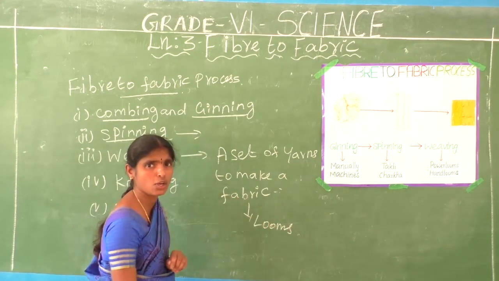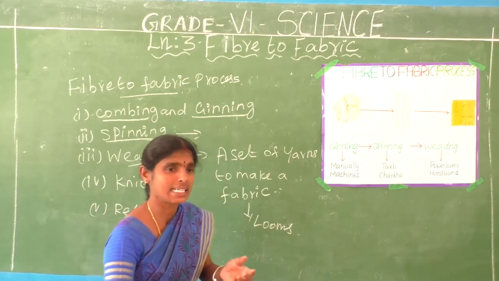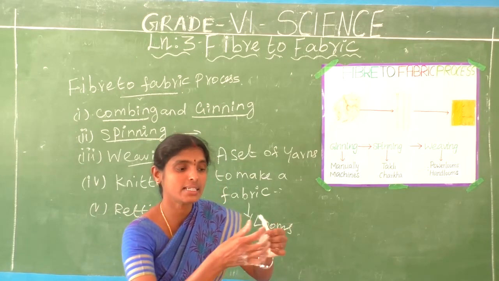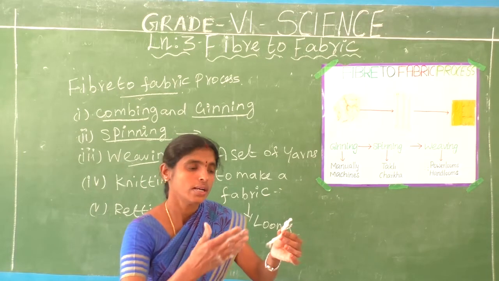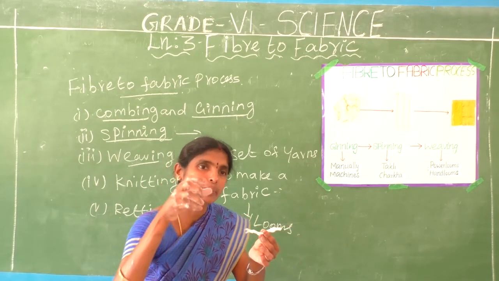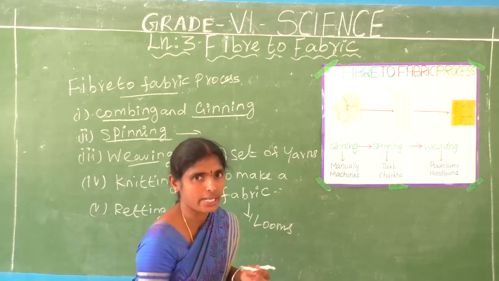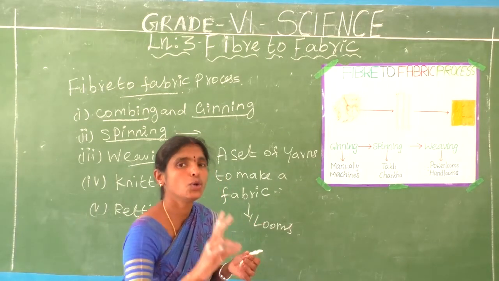Okay, what is meant by looms? Looms are machines where many sets of yarns are kept to make a fabric. Do you understand? There are two kinds of looms.